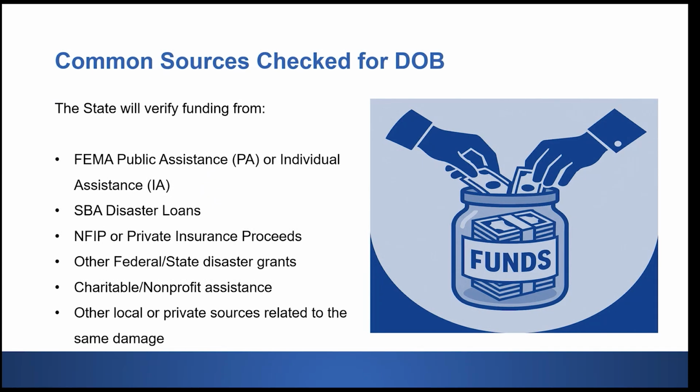And so here are some of the common sources the state checks for duplication of benefits, including any FEMA assistance or just any other federal, state funds. But the main idea is to just ensure that applicants are not paid twice for the same damage or unmet need. And just remember that it's not about denying funding. It's pretty much just about making sure that the resources are coordinated and used appropriately so that limited disaster recovery funds can stretch as far as possible.